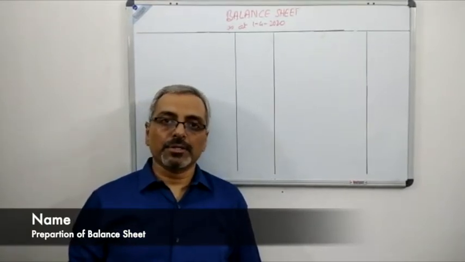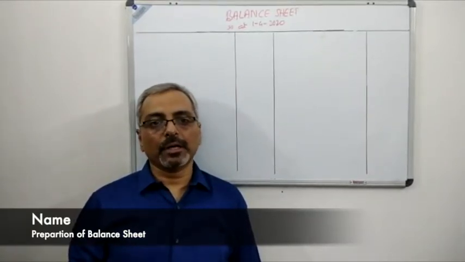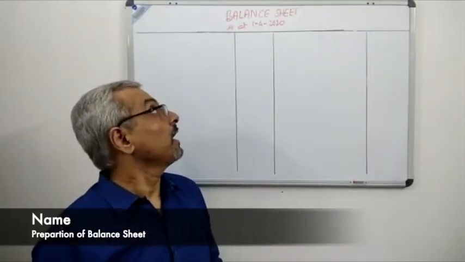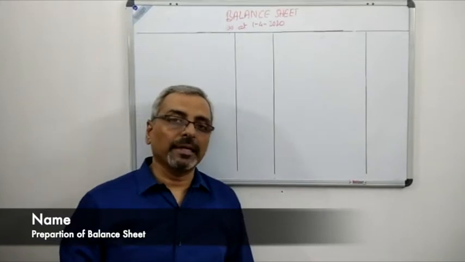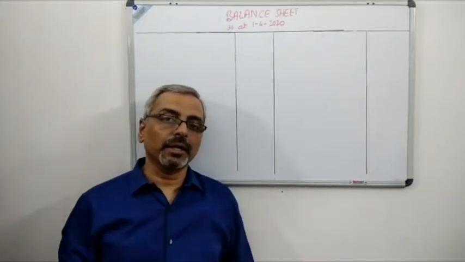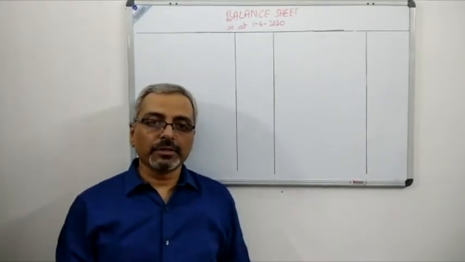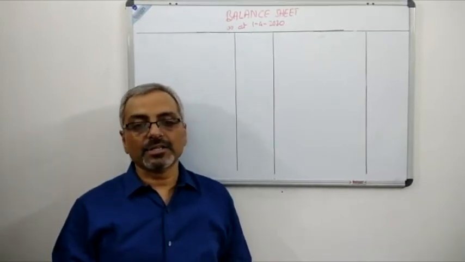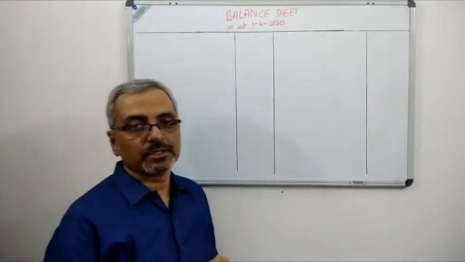Remember, we have done the journal entries, we have done the capital account, and now we are moving on to the balance sheet. See at the top, balance sheet as at 1st of April 2020, that is the date of Z's retirement. And we'll start with the balances which we have. The cash in hand and cash at bank is given to us as 86,000.